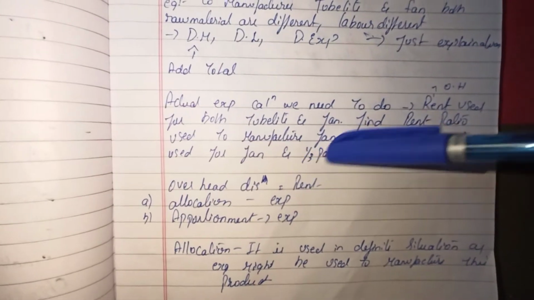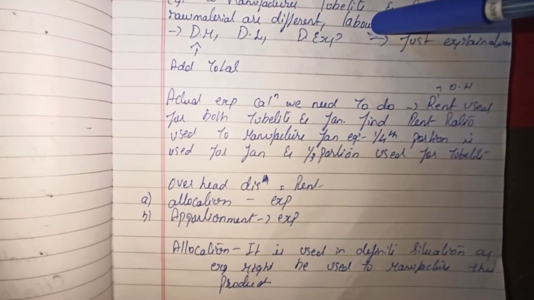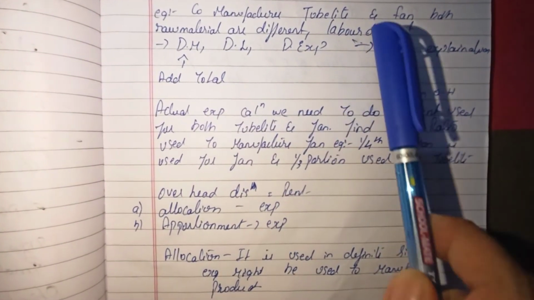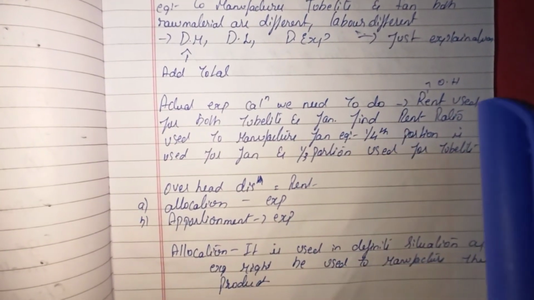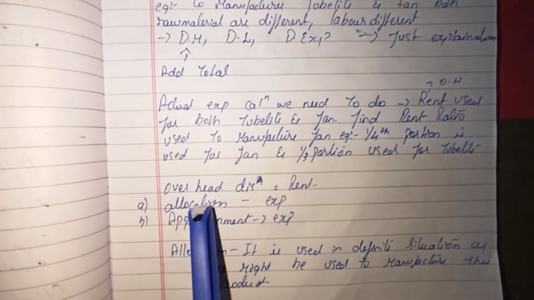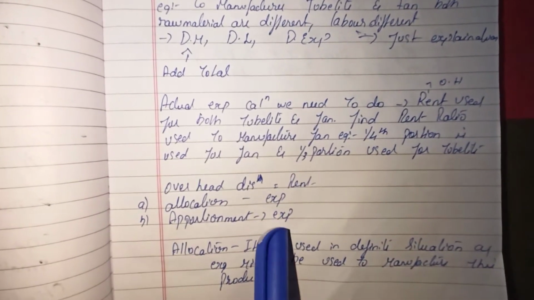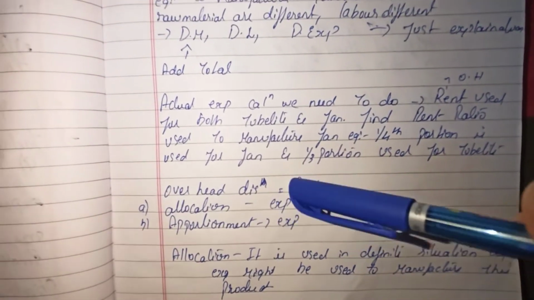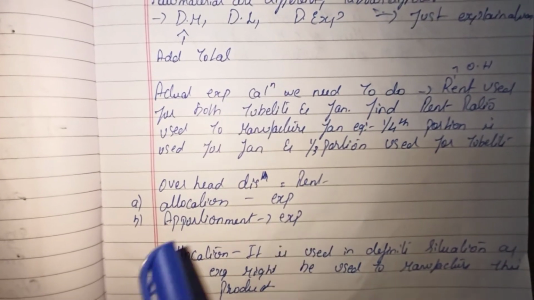Now when I speak regarding the overheads to manufacture this, we are going to take into consideration two important aspects. To manufacture a tube light and a fan, what are the two important tools which you're going to utilize? The first one is called allocation and the second is called apportionment, which come under overhead distribution. Allocation is the first part, apportionment is the second part.